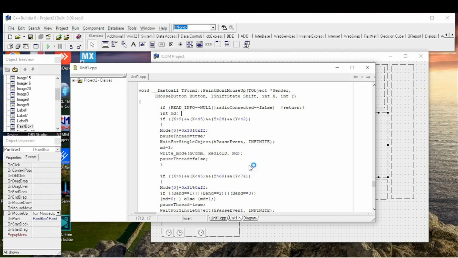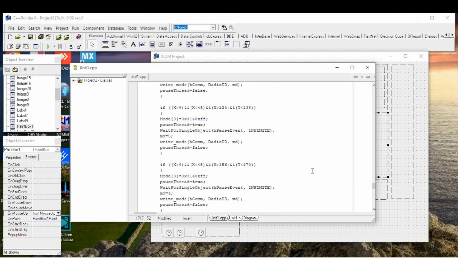You can check in CI-V manual which number for which mode is used. 0 is for LSB, 1 for USB, 3 for CW. So in this event, we didn't add port scan. Basically we don't need it when we click the buttons, because not sure cable will be disconnected, but we can use it in any case. So we can write, if write mode returns false, then we call port scan function.